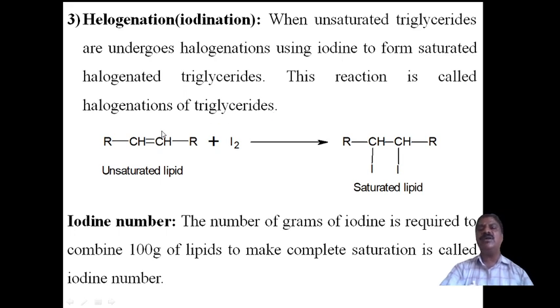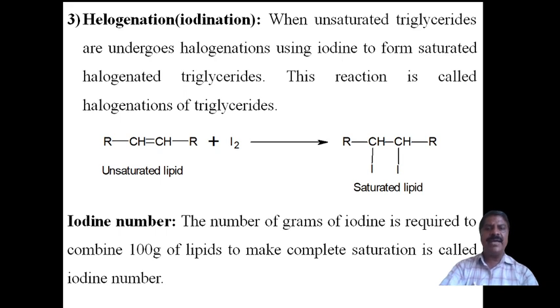Here, as I have already told, fatty acids are the ester derivatives, and they have fatty acids. It is a property of the fatty acid that it contains one or more double bonds.